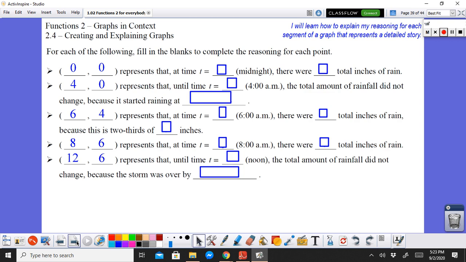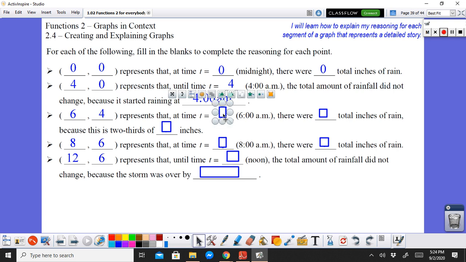Okay? And we will be describing that over here. 0, comma 0 represents that at a time t equals 0, and the 0 means midnight. So this is a template that you guys can follow for the next activity also. So this means the time and this means the inches, right? So we'll just fill that in here. Time is 4 means 4 a.m. 0, it started raining at 4 a.m. and 0 means that it did not change.